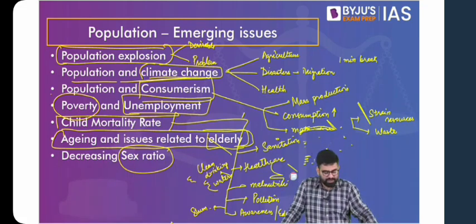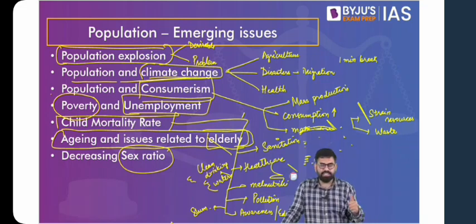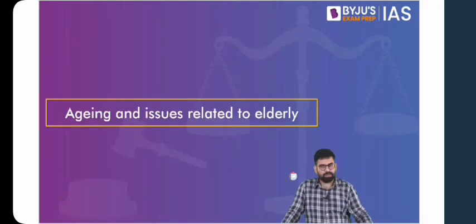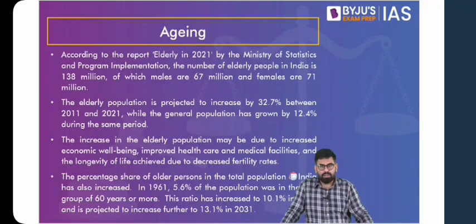Now, three dimensions that we have left here in the discussion, we'll take them up one by one. One is the issue with respect to aging. Another one is the issue with respect to sex ratio, and the third one is population explosion. Whether this population explosion is a desirable phenomenon or it is a problem for the society. Now let's talk about aging.